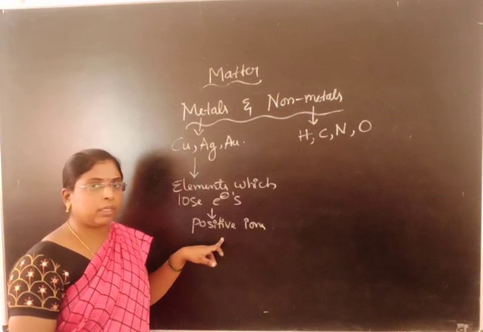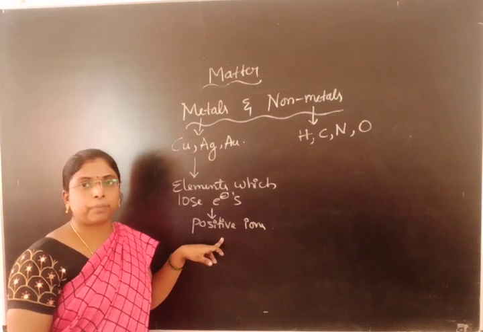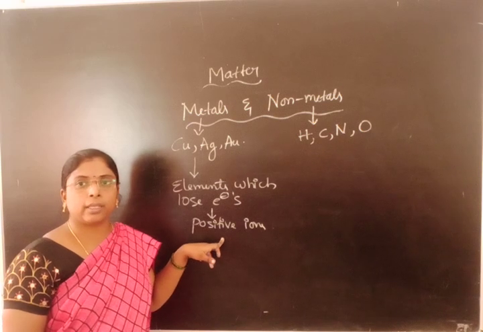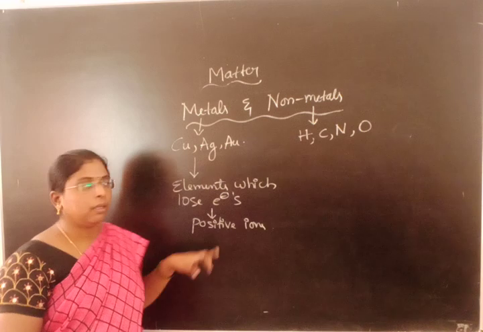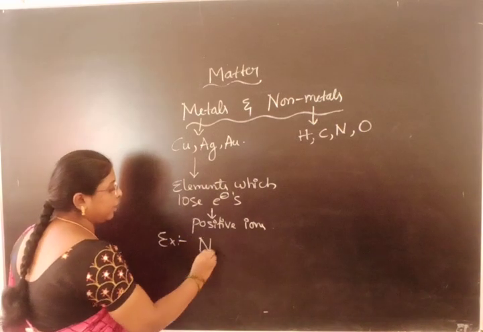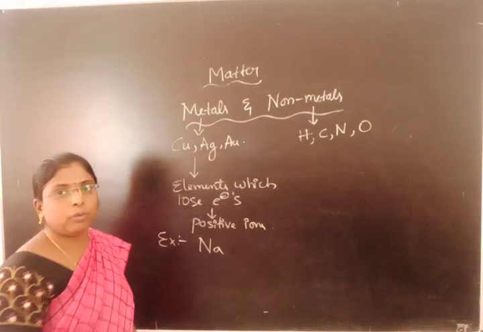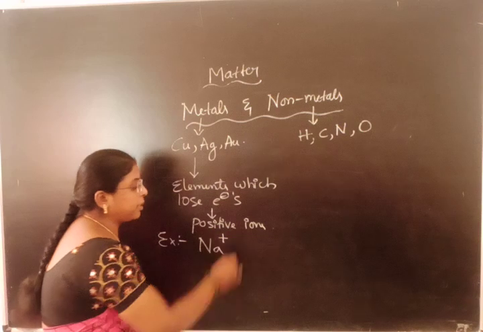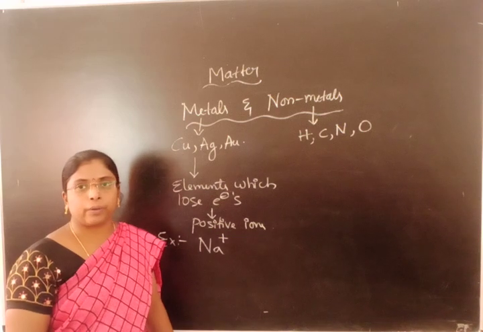Whenever any metal loses electrons, we write the charge as plus. Plus indicates it has lost the electrons. Minus indicates it has gained the electrons. For example, if I take a metal like sodium, Na, sodium loses one electron and will form Na+, a positive ion.